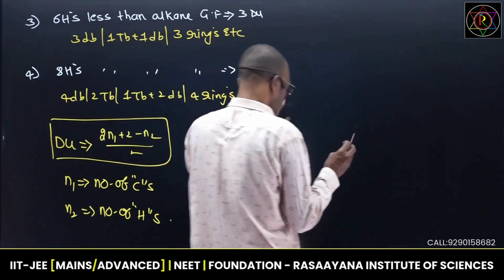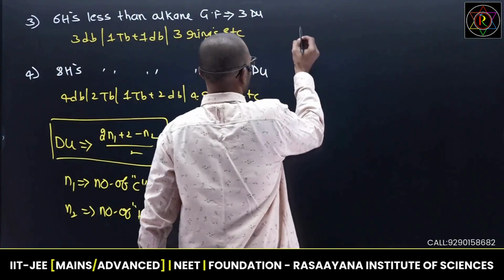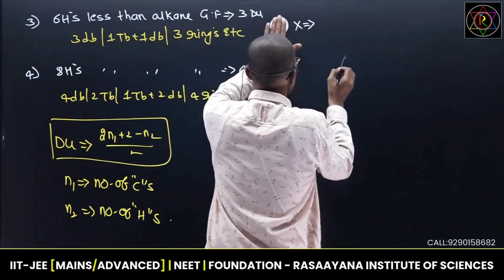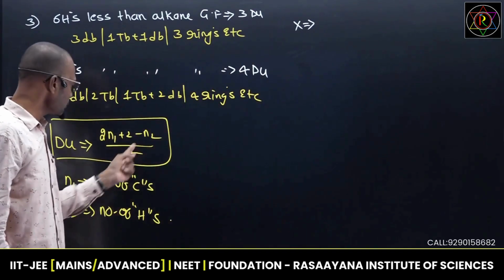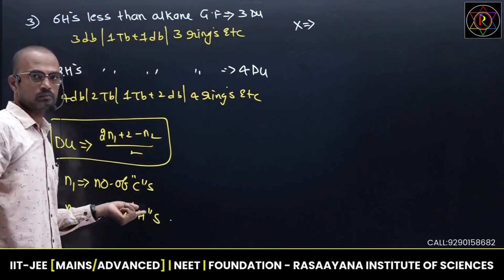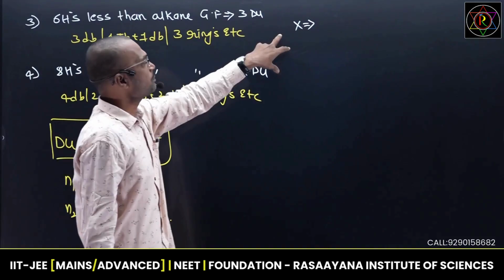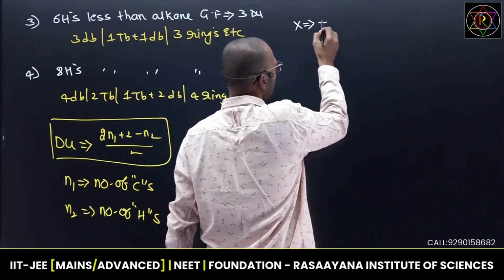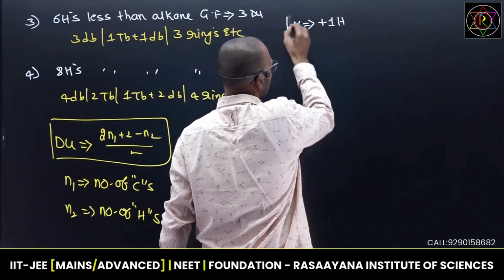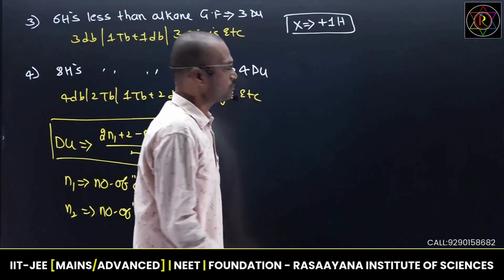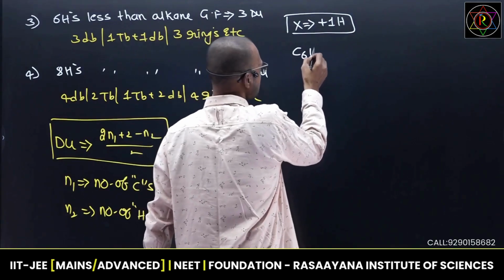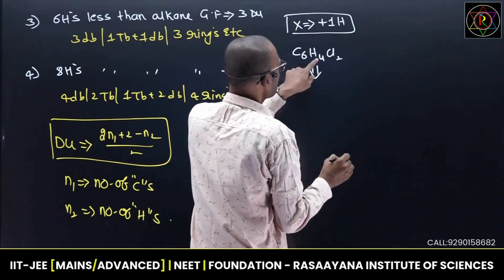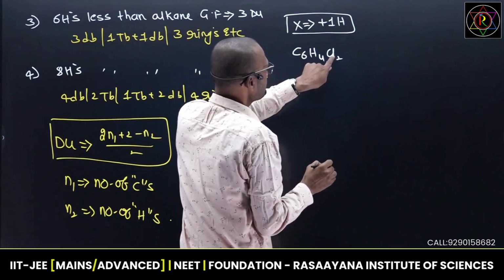Suppose any halogen is present in a given organic molecule. Here n1 and n2 are given only for carbon and hydrogen. Suppose some molecules have a halogen present. For every halogen, we need to add one hydrogen. Suppose I take C6H4Cl2. In this case, 2 chlorines are there, so you add 2 hydrogens here.